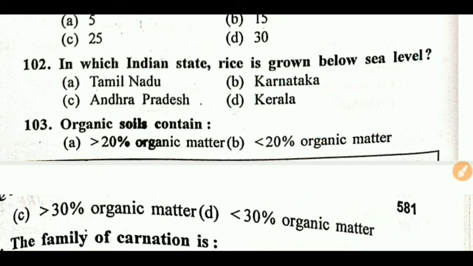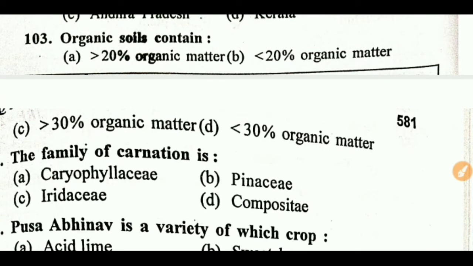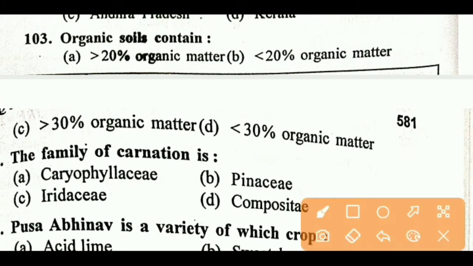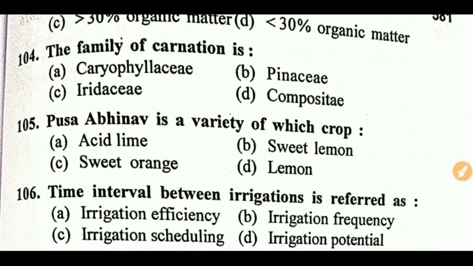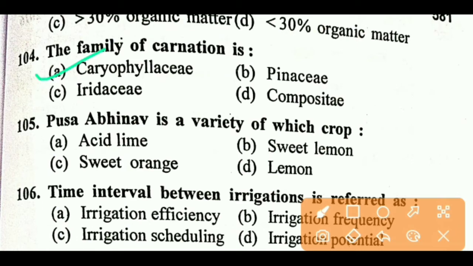Next question, organic soil contains, right answer is first, more than 20% organic matter. Next question, the family of carnation is, right answer is first, Caryophyllaceae.